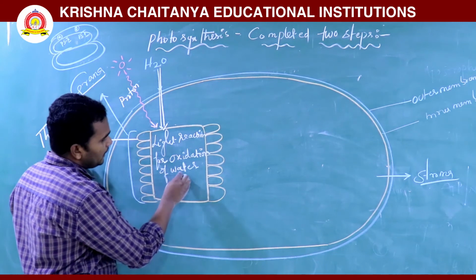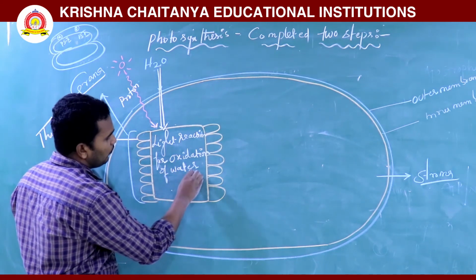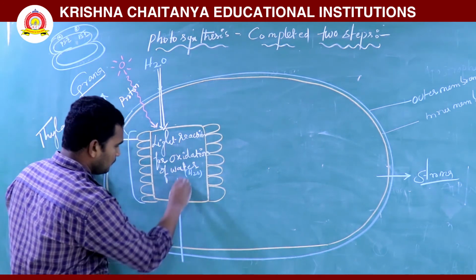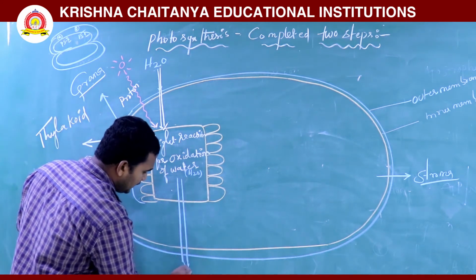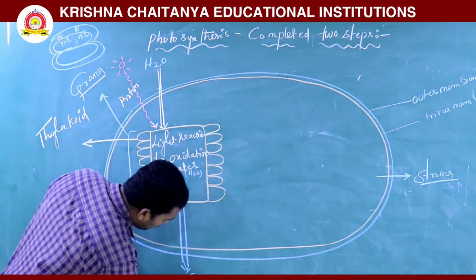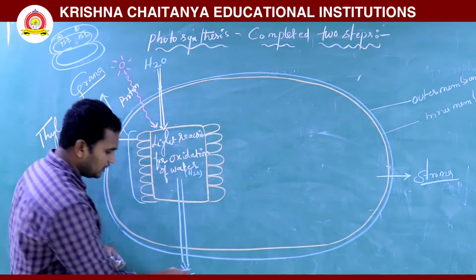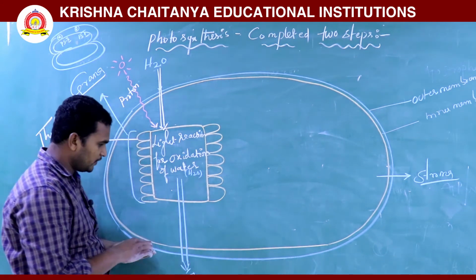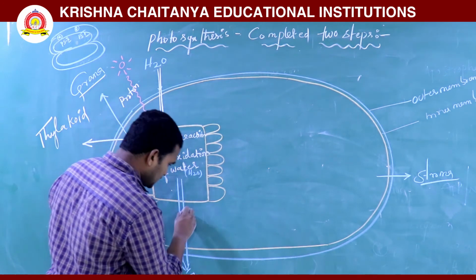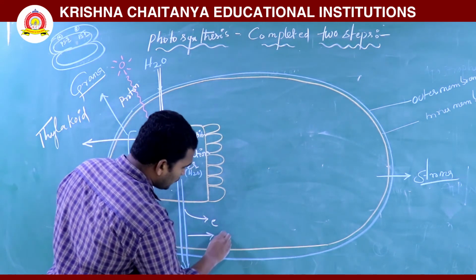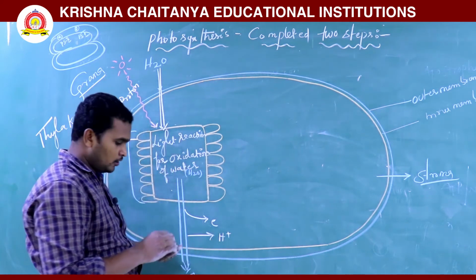When water is oxidized, finally it releases oxygen molecules. Oxygen is released into the atmosphere, and it also releases electrons and protons.